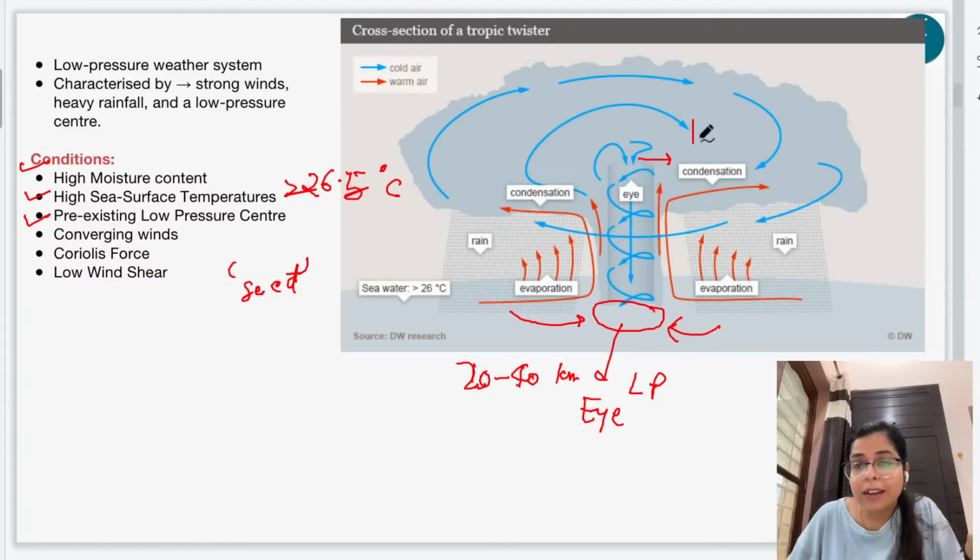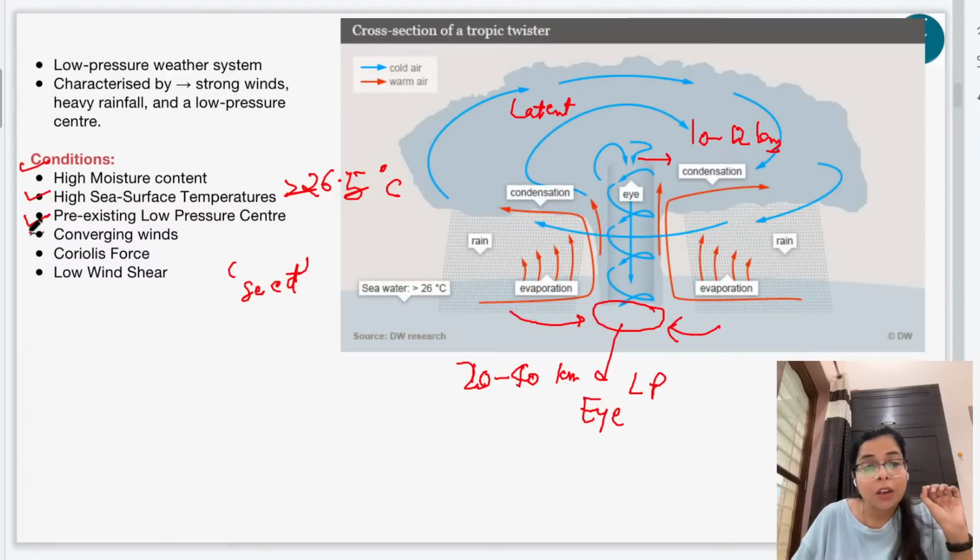Usually at the height of 10 to 12 kilometers, this rising air mass containing moisture cools or condenses, and then the formation of clouds occurs. And when this rising air mass condenses, it releases latent heat, right? And this latent heat further heats the moisture-containing winds in the system. So in this way, the system is